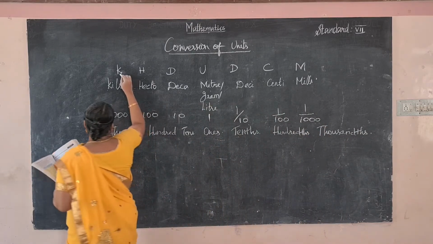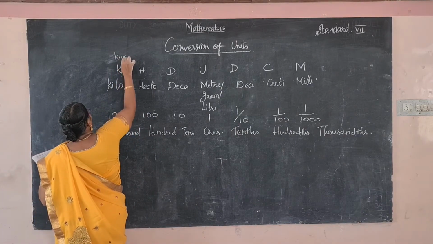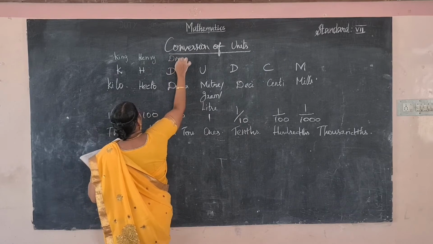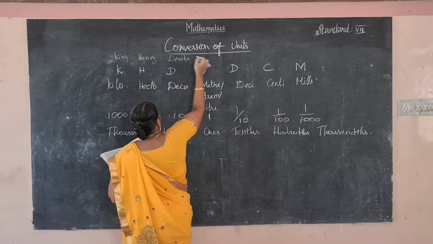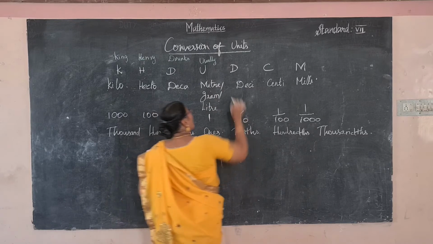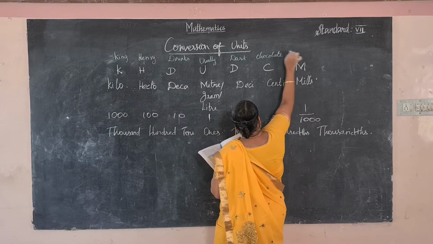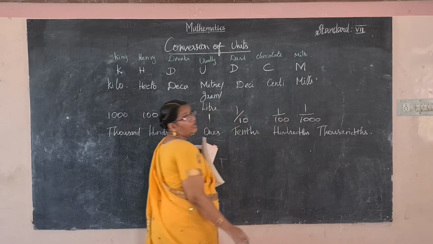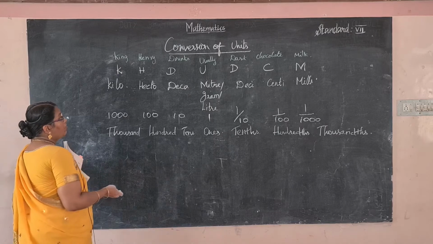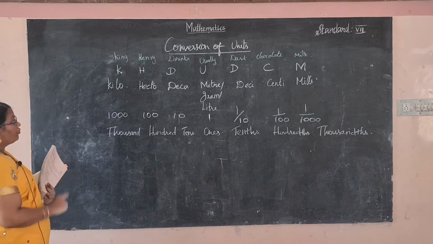So how to remember this? King Henry drinks usually dark chocolate milk. So K, H, D, U, D, C, M.